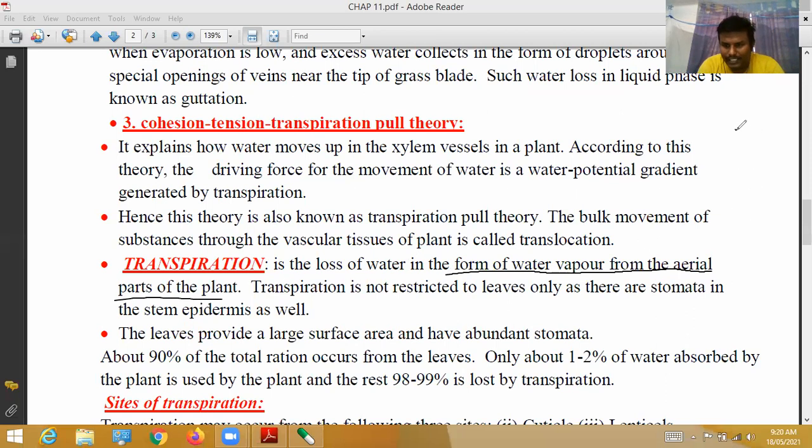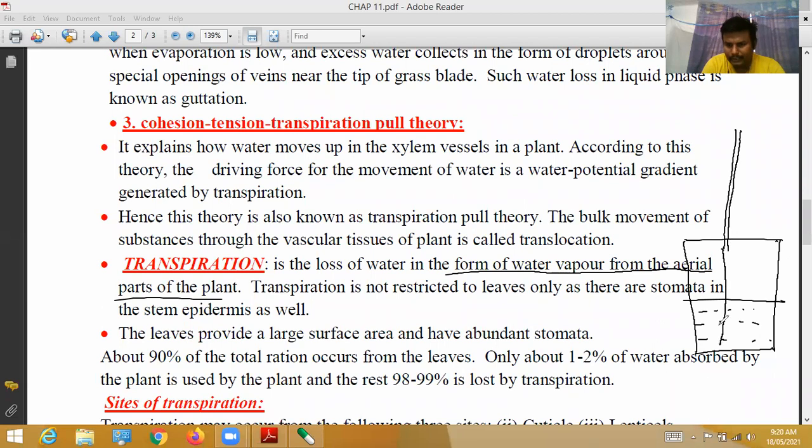This is the stem. See here, these are all leaf structures, leaf surfaces.